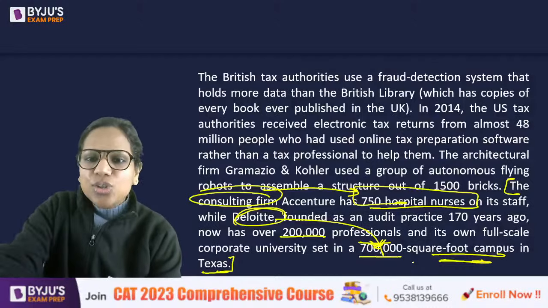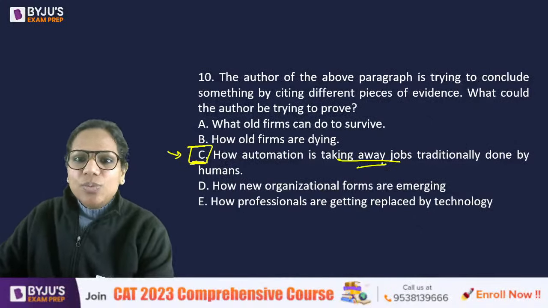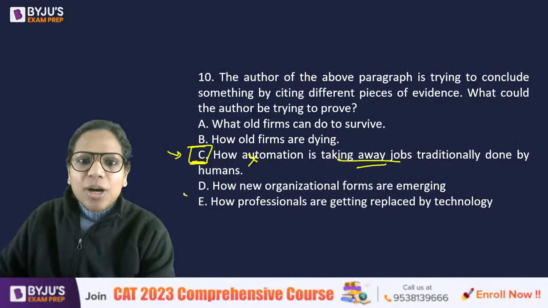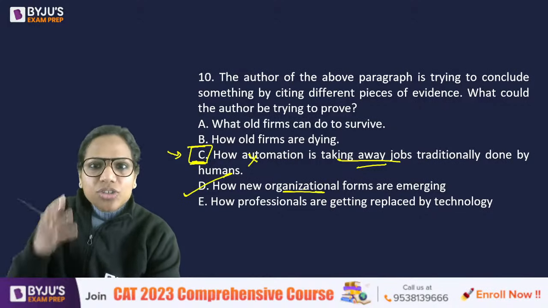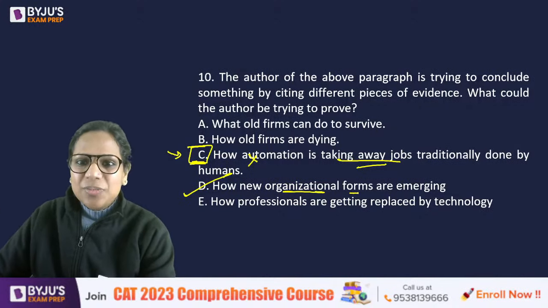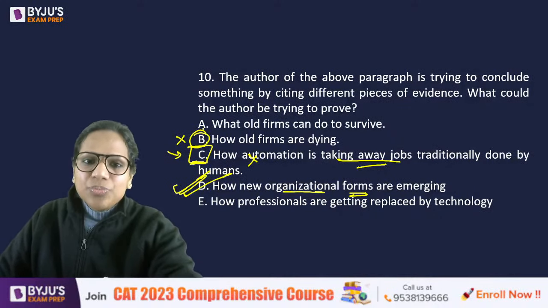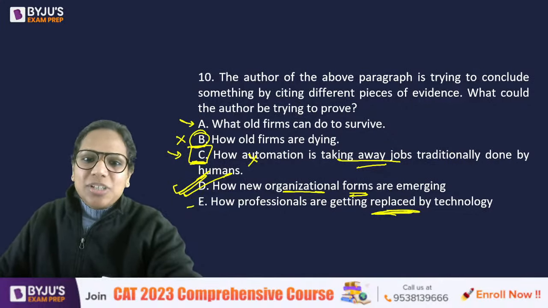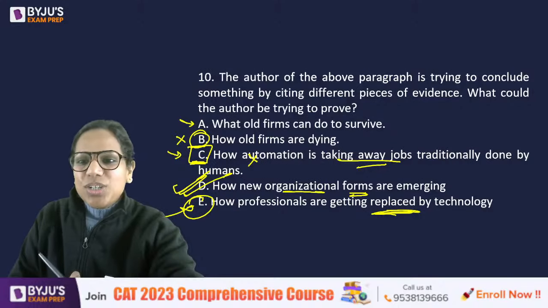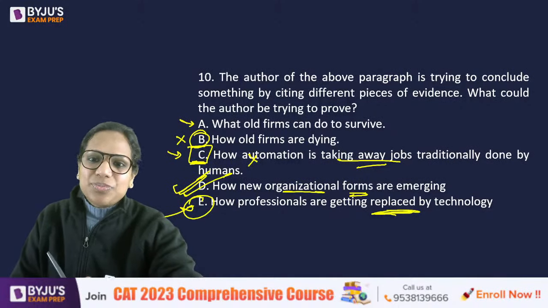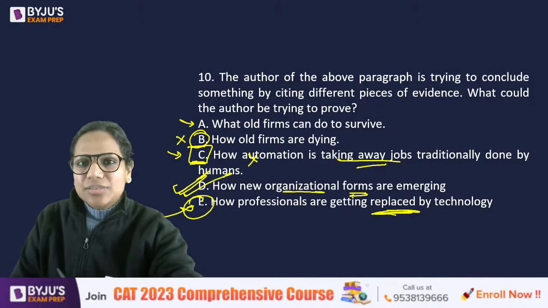So it is not about automation taking away jobs. It is rather about how new organizational structures are emerging, right? So that is the answer and not C. Nobody said anything about old firms dying. No solutions have been presented. No replacement has been discussed, right? So it had to be D. Hope this makes sense.